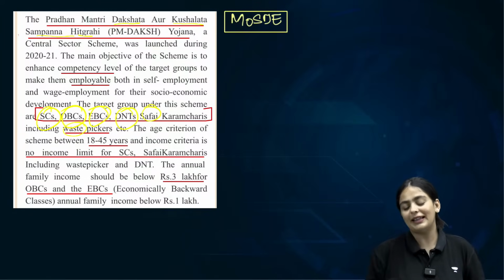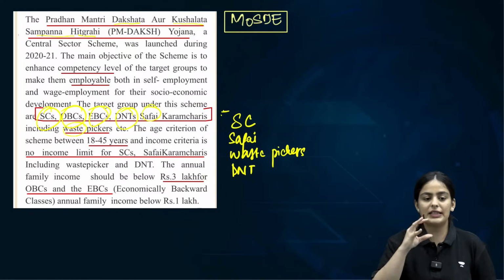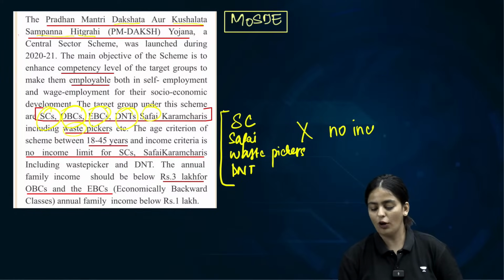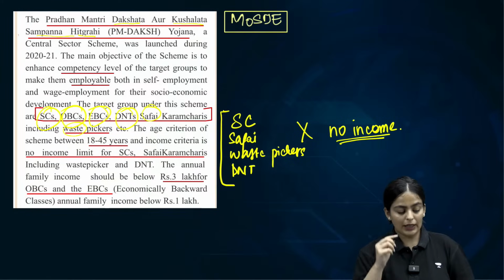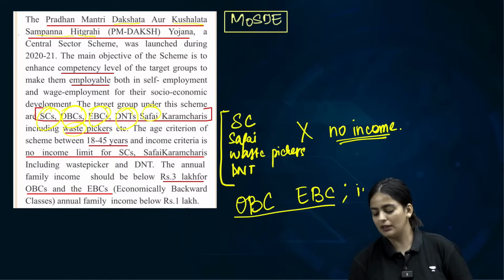But there is an income criteria. So for SCs, for Safai Karamcharis and for waste pickers, and denotified tribes, for these sections, there is no income criteria. Just by the fact that you belong to this group, you can be a beneficiary. The income criteria will come in if you are an OBC or you are an economically backward class. Clear about this? These will have an income criteria to check if you are a beneficiary or not.